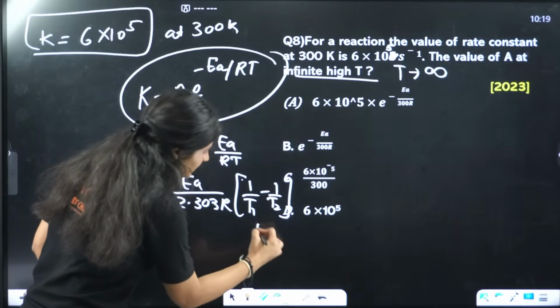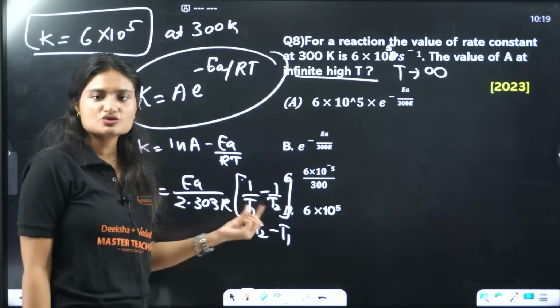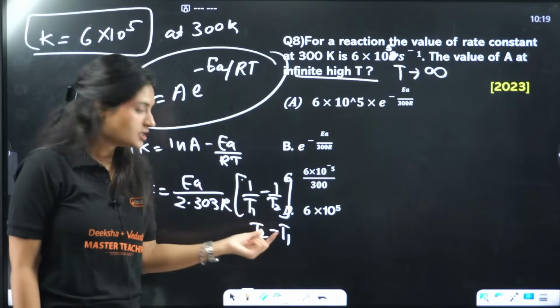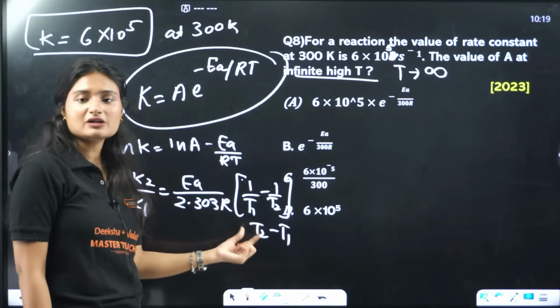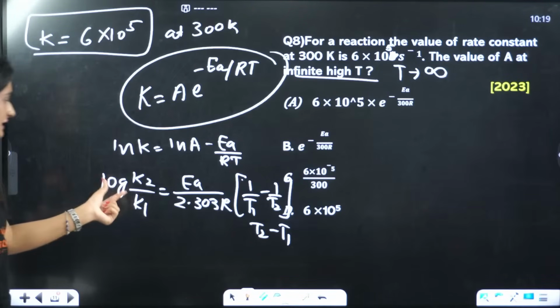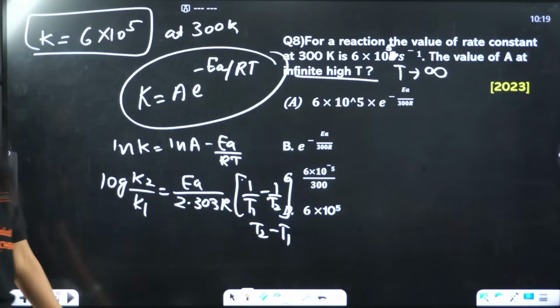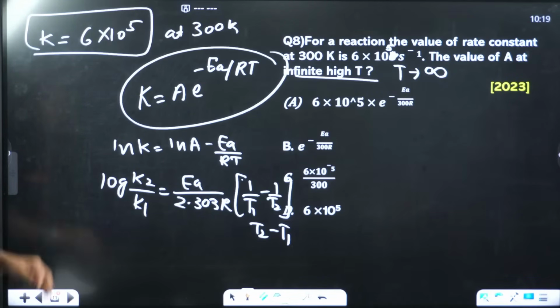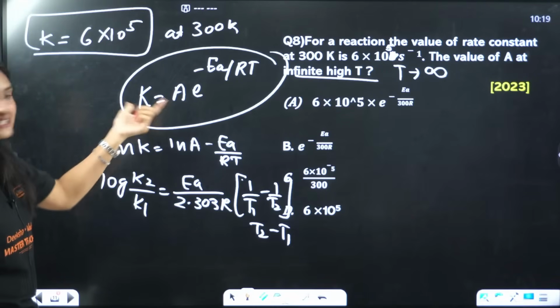The expression will become T2 minus T1, and T2 is always greater. T2 is normally the higher temperature, so this will always come out positive. Remember, T2 should always be greater. That's why it's written like that. Or you can remember it like this: K2 by K1, 2 by 1. Now, we don't need these expressions here, these are just for your revision. We need this only.